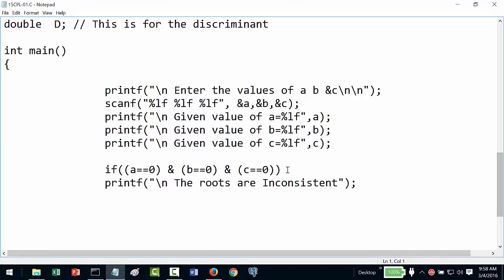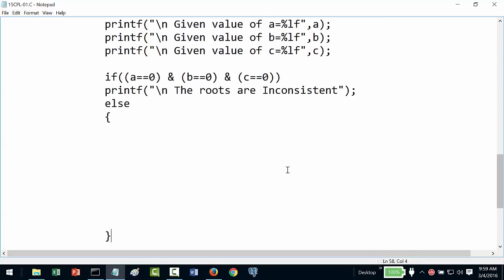Right? So else, if they are not equal to 0, in the first case all the three have to be equal to 0. I don't know how many of them are not equal to 0. So for that, what is my second condition? My second condition is if my A is equal to 0, then automatically printf, it is a linear equation that we have seen, right, in the beginning.